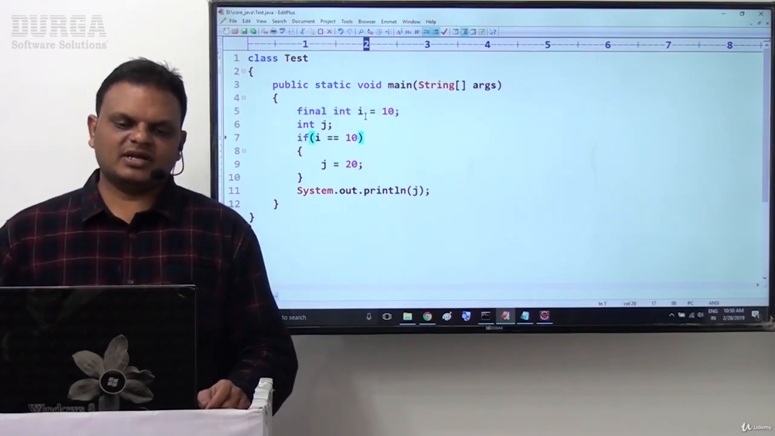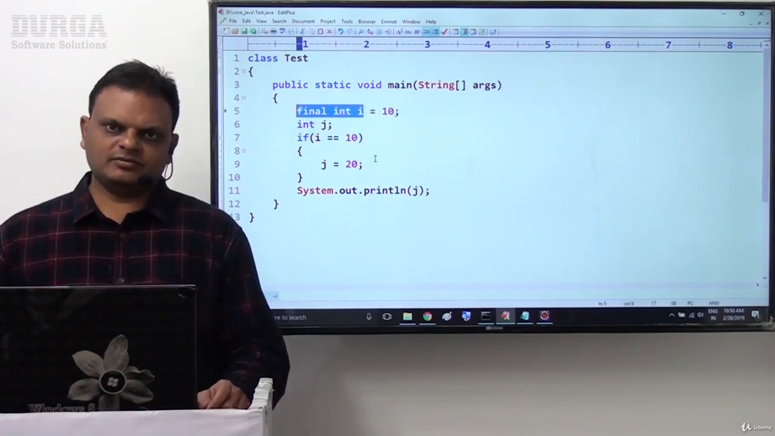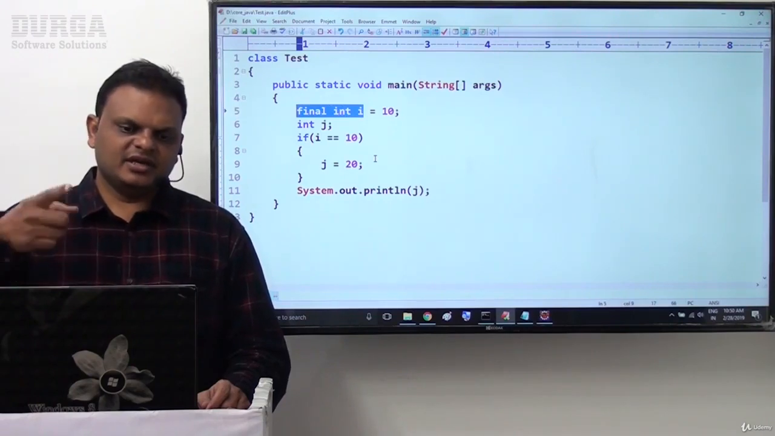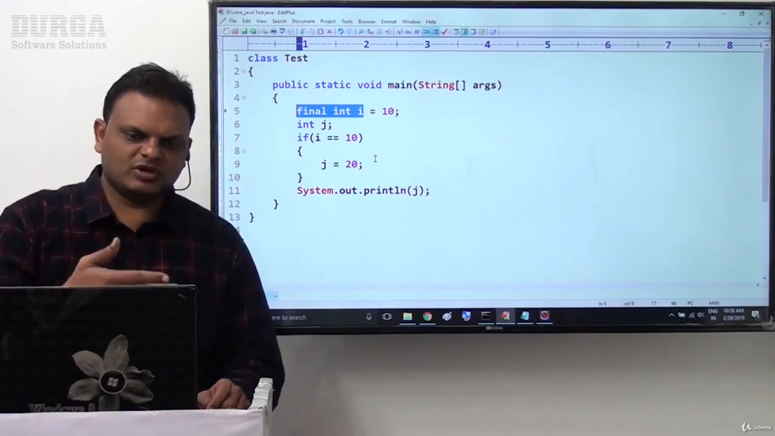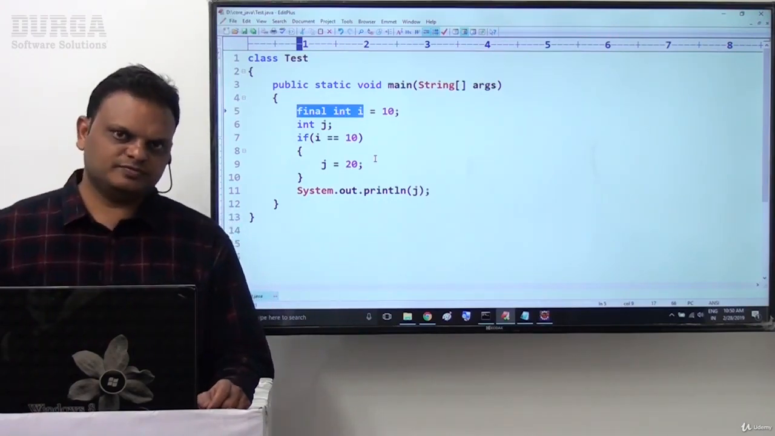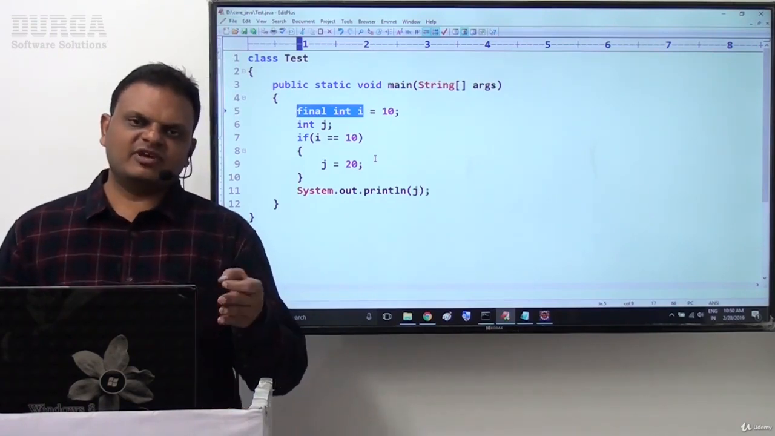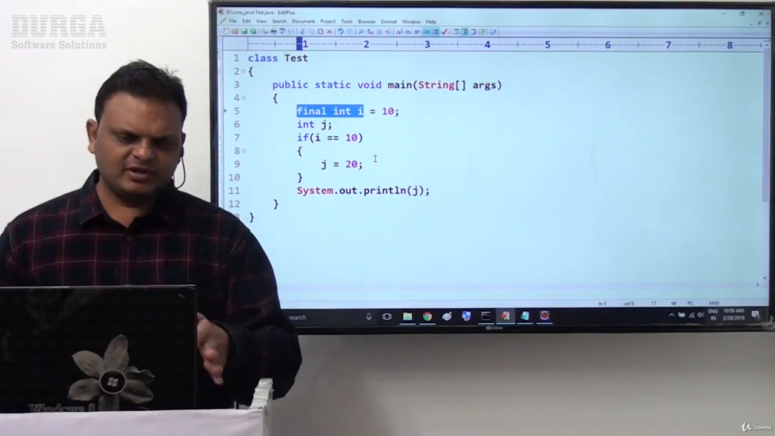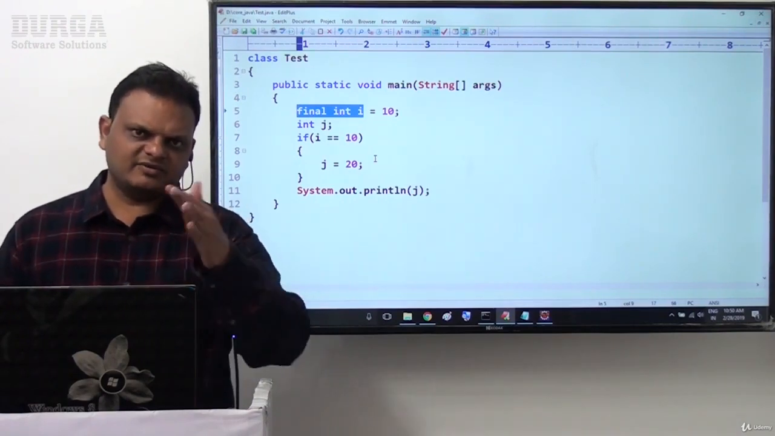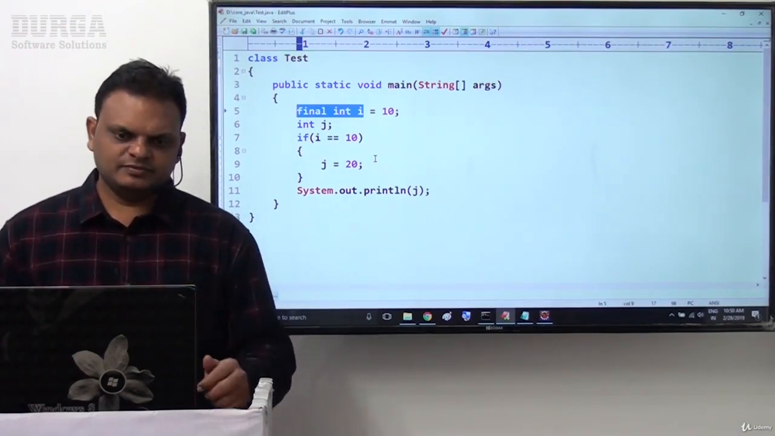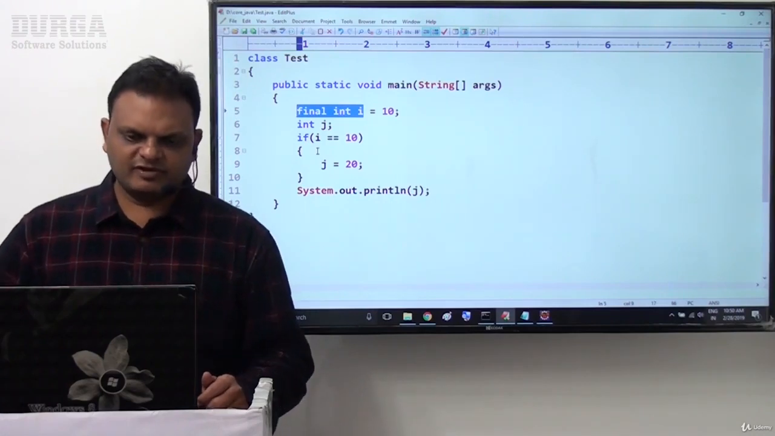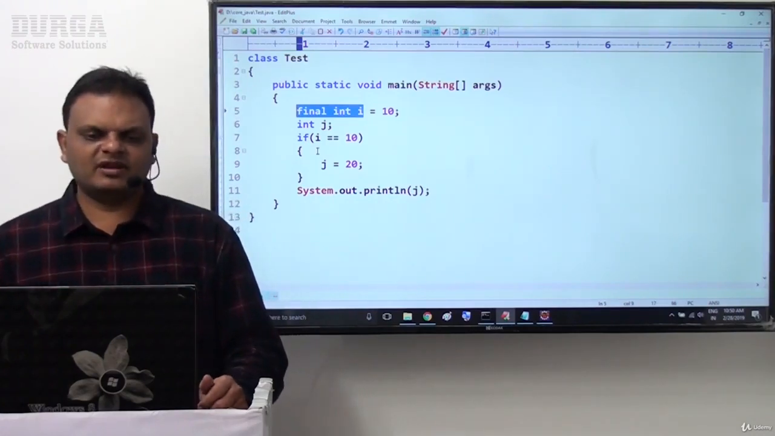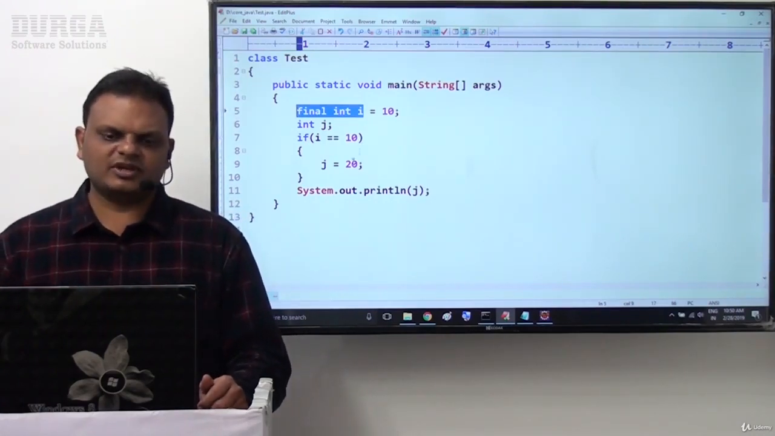Compiler understands the I variable is a final variable, then immediately the compiler will search in the remaining program where the I variable was used. At any location where the I variable was used, the compiler will remove the I variable. In place of the I variable, the value 10 will be directly replaced. In the remaining part of the program, wherever we have used the I variable, the compiler will replace it with the respective 10 value.